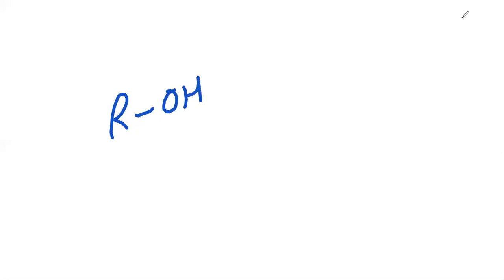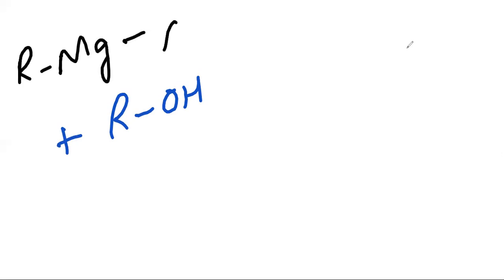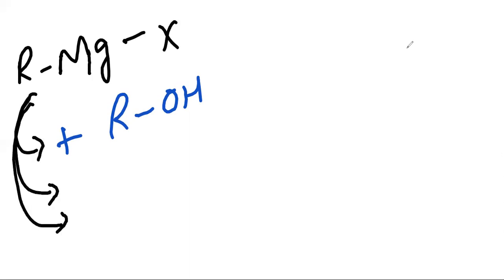There are many types of reactions when you're reacting Grignard reagent with alcohol like this. Here it is Grignard reagent, I'm writing R, Mg and X. If we are reacting it with alcohol, this alkyl radical is different, that's why I placed a bar on it.